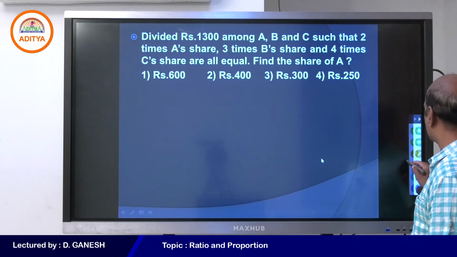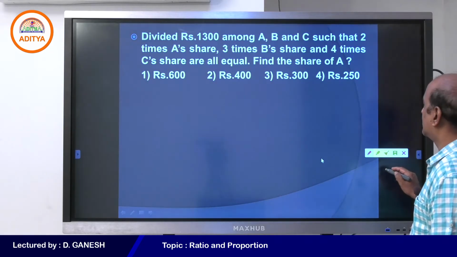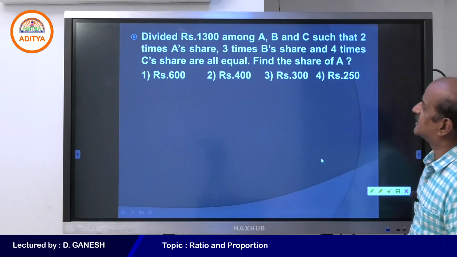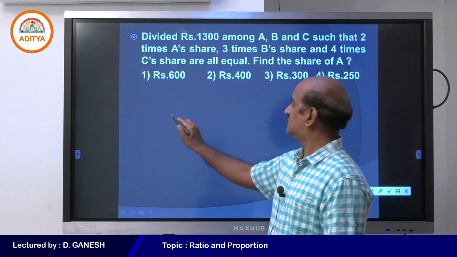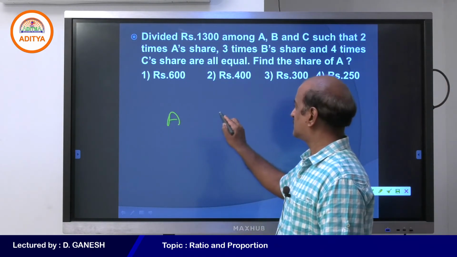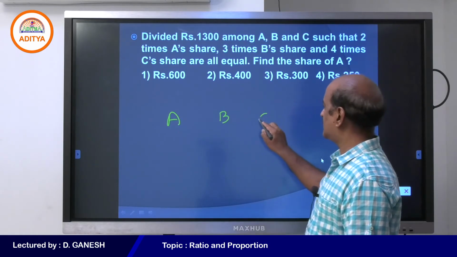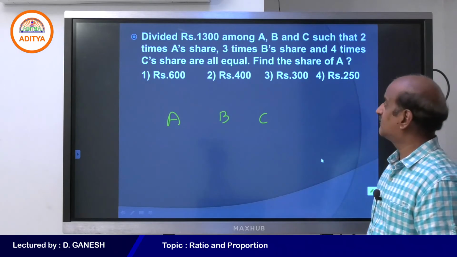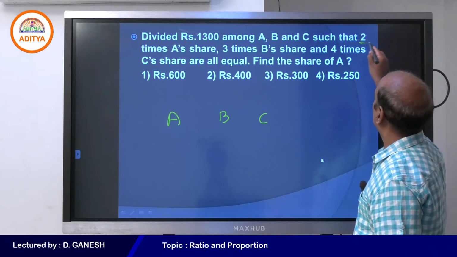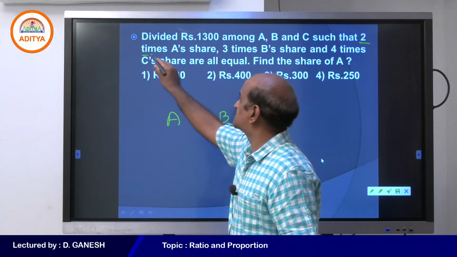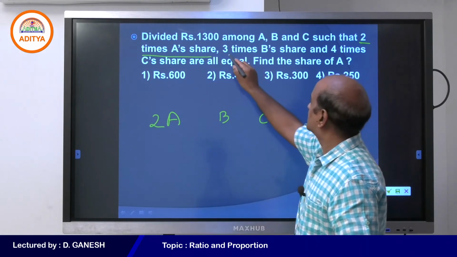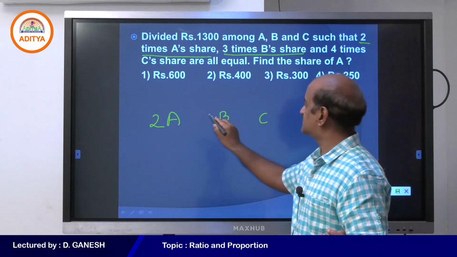Divide 1,300 rupees among A, B and C such that 2 times A's share, 3 times B's share, and 4 times C's share are all equal.